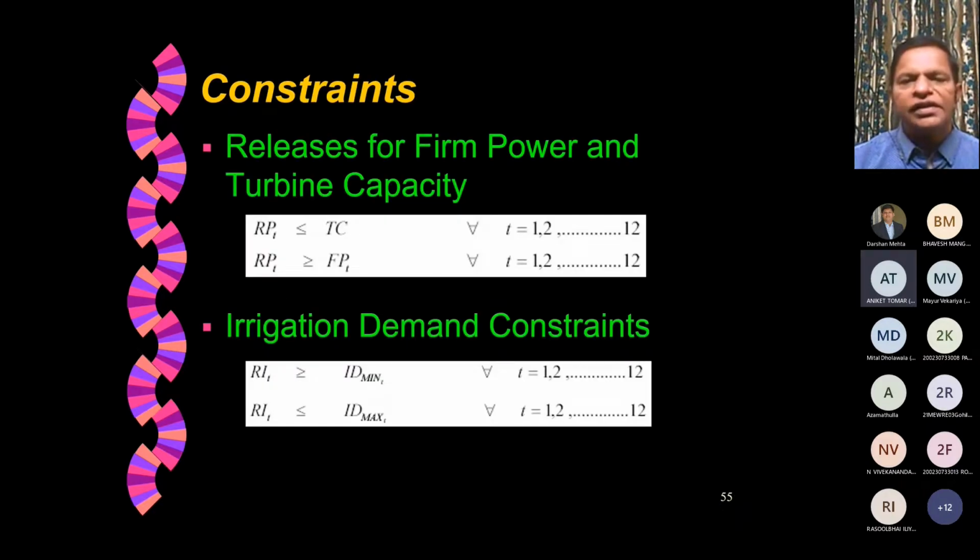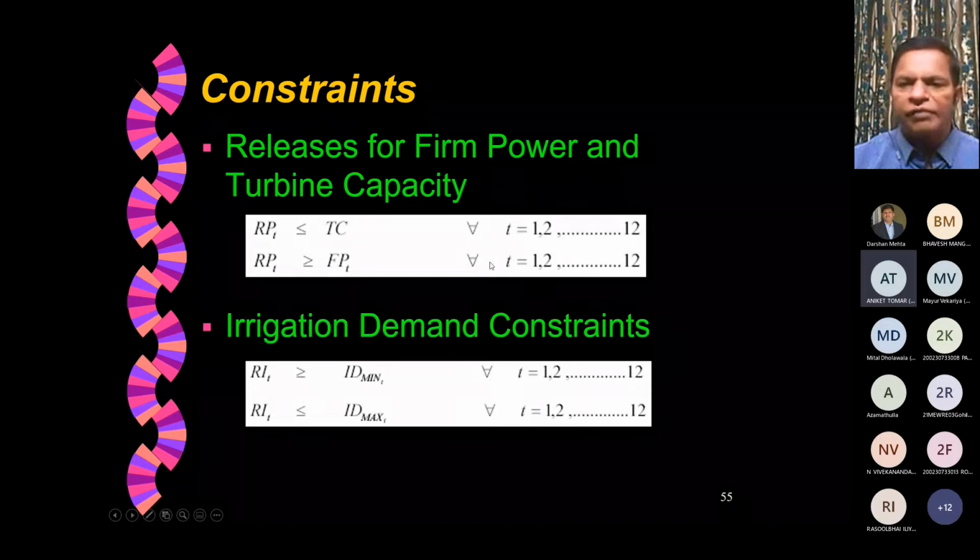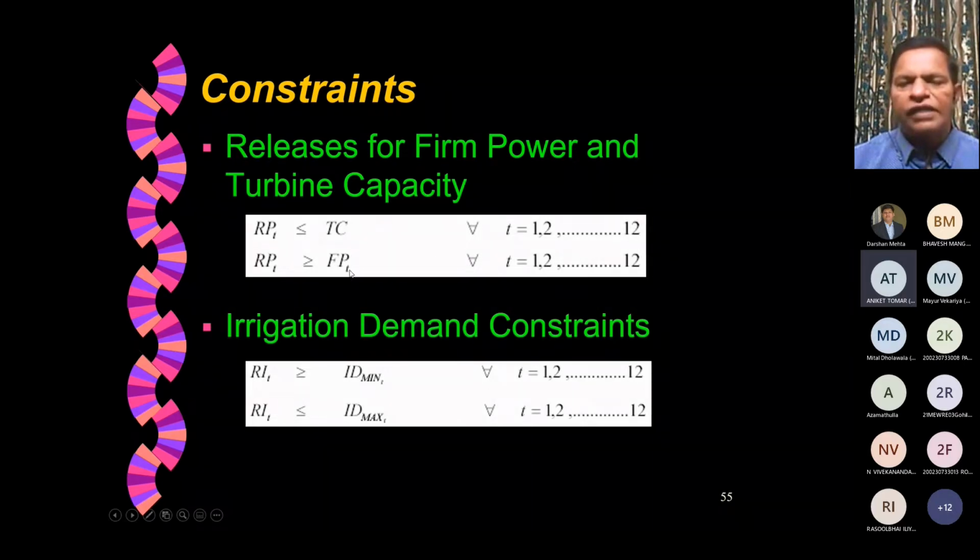What are the constraints? Releases for firm power and turbine capacity, in the sense that in every period or every month, we must produce the power that we have guaranteed from the dam, which is called firm power. So release for power should be greater than the firm power committed for every month. It may be the same, or the power committed may be different for every month. In that case, it will be different values for every month. That is a lower limit. What is the upper limit? Release that is made cannot be more than the turbine capacity.